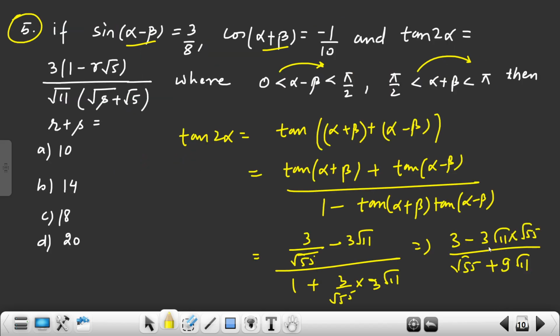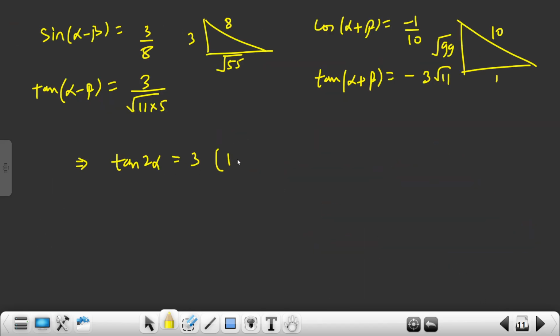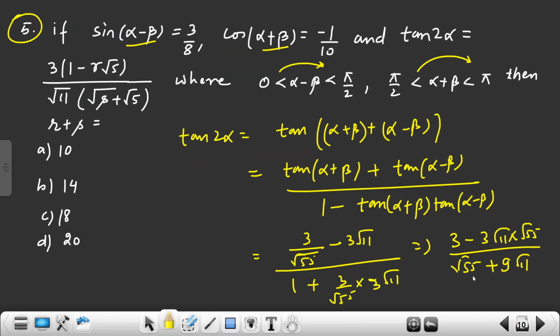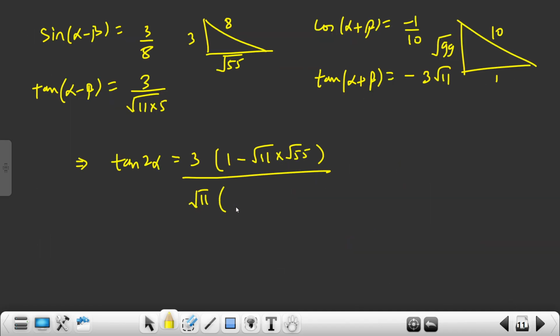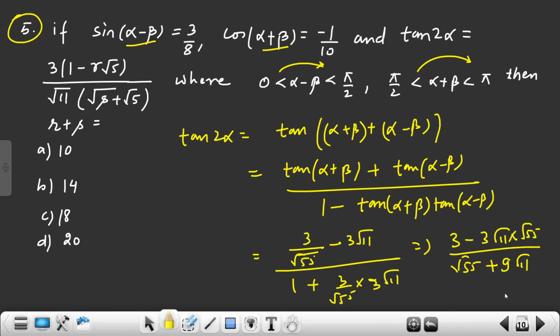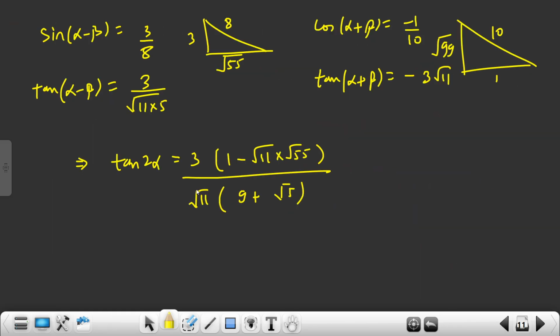So 3 is common here, and 1 minus root 11 into root 55 divided by what is common? Root 11 I think is common. Root 11 is common. So 9 plus root 5, right? Now if I can write this also, 3, 1 minus 11 is there, so 11 root 5, right? 11 root 5 upon root 11, 9 plus root 5.